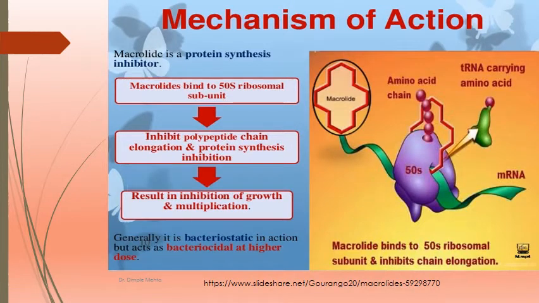Mechanism of action: we have already seen that macrolide is a protein synthesis inhibitor. Macrolides bind to the 50S subunit of the ribosome, and that will inhibit polypeptide chain elongation and protein synthesis. That will result in inhibition of growth and multiplication. Generally, macrolides are bacteriostatic, but at higher concentration, bactericidal also.